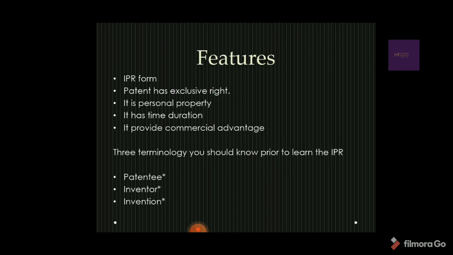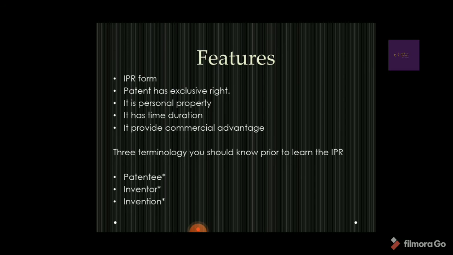Now we have understood the features, but you should know the meaning of patentee, inventor, and invention. These three terminologies are interconnected with each other. How? Patentee means patent holder. Inventor is who invents new things, who develops, produces or creates new things.